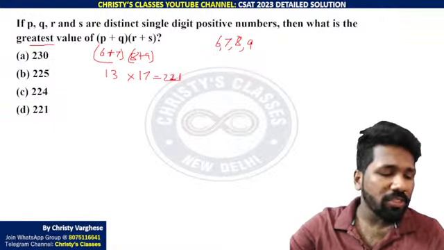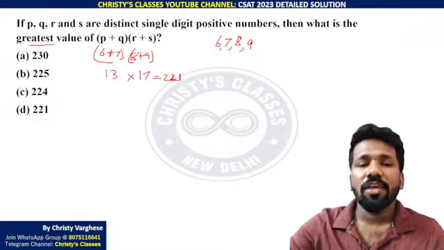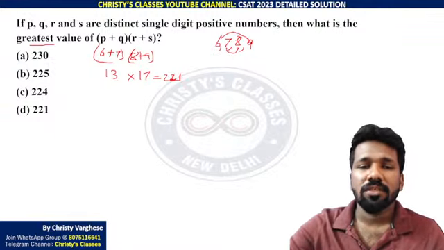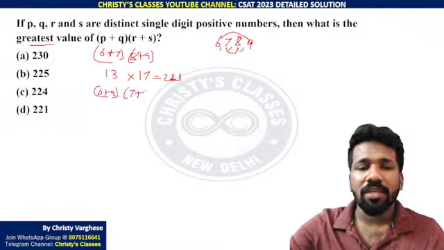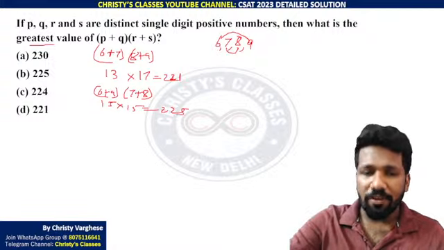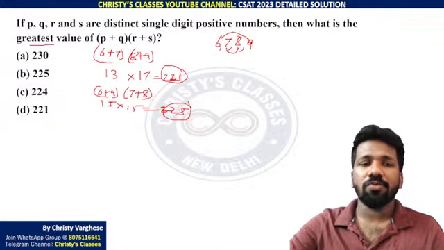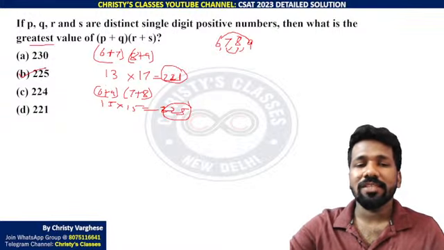But you can increase 221 to 225 if you take 6 plus 9 and 7 plus 8. (6 plus 9) into (7 plus 8) will be 15 into 15. That is 225. Now 15 square is 225, and 225 is larger than 221. So option B is the answer.